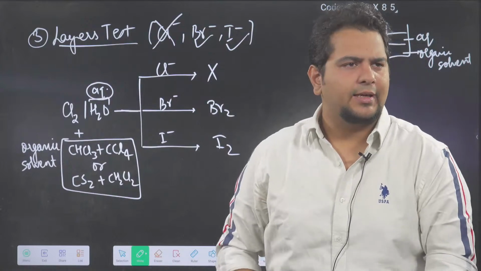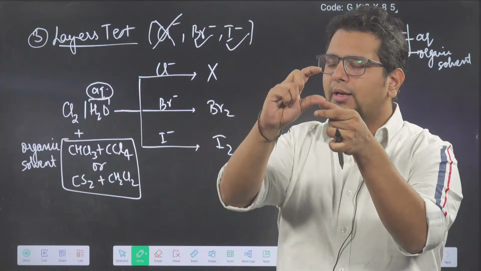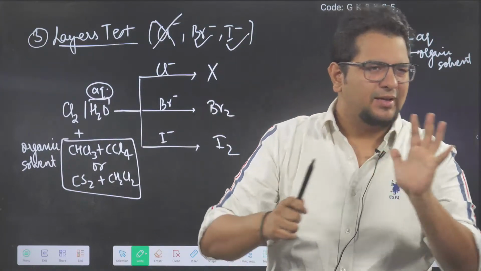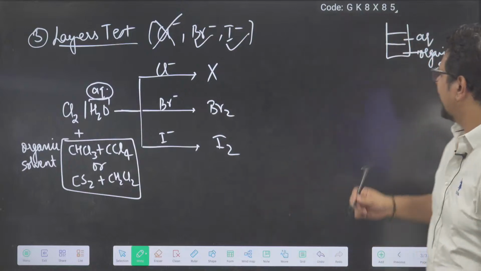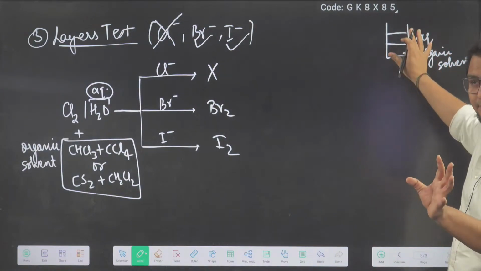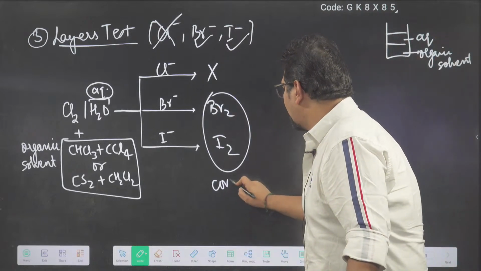So what I'm saying, there are two layers. When you add oil in water, oil will settle on the top, water at the bottom. Same way, in your house you might have seen. Same way, the organic solvent is at the bottom here, the aqueous layer is on the top, they are not mixed. So what will happen? Bromine and iodine are covalent in nature.